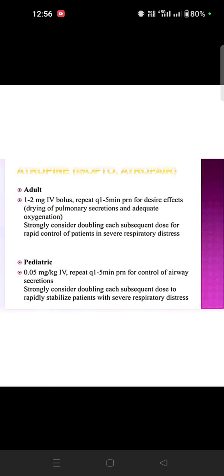Then atropine. How much can we give? 1 or 2 mg IV bolus we can give. Strongly consider doubling subsequent doses for rapid control of the patient with severe respiratory distress. In adults, 1 to 2 mg we can give. In children, 0.05 mg per kg IV, and we can repeat it. Okay.